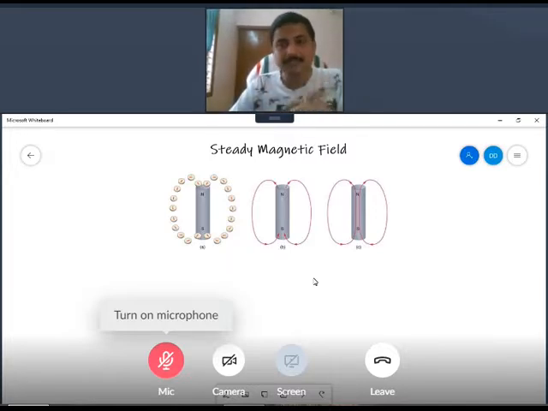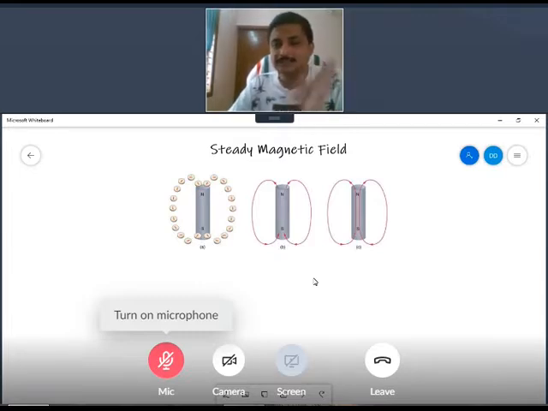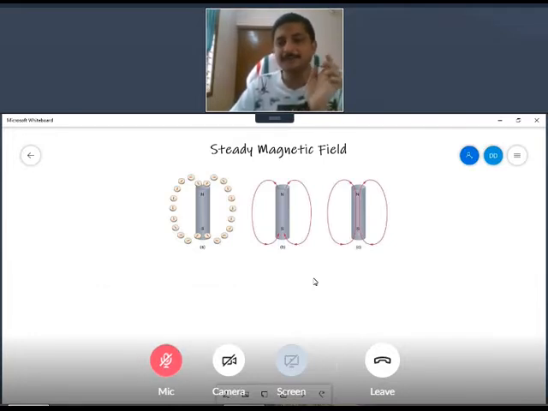That means an isolated magnetic pole does not exist. You try to cut a magnet into however small a piece possible, and each small piece will have a North Pole and South Pole. This should be very clear.